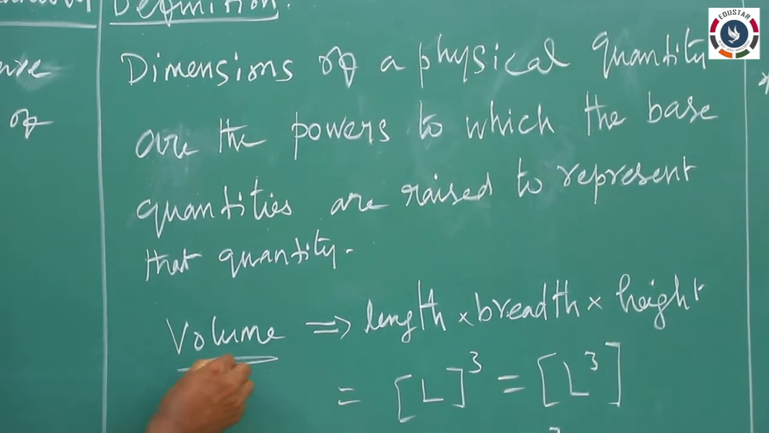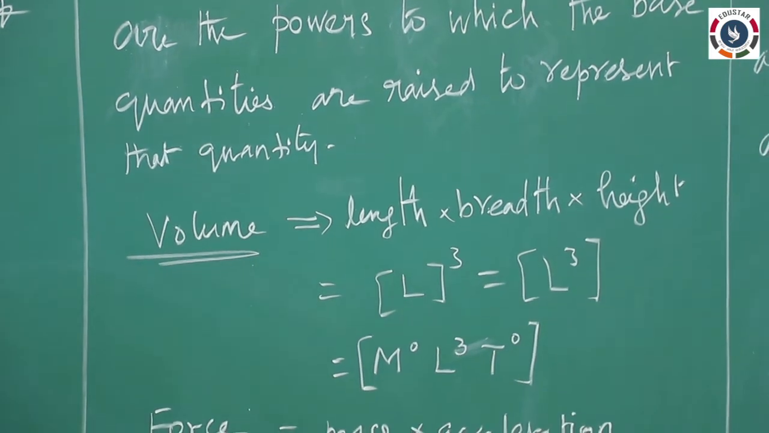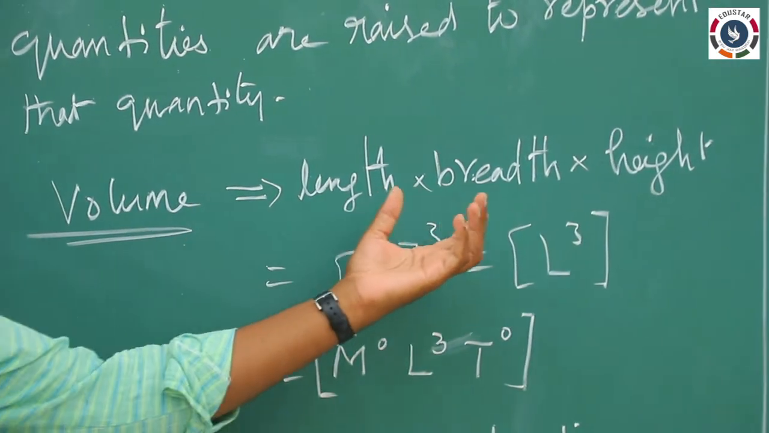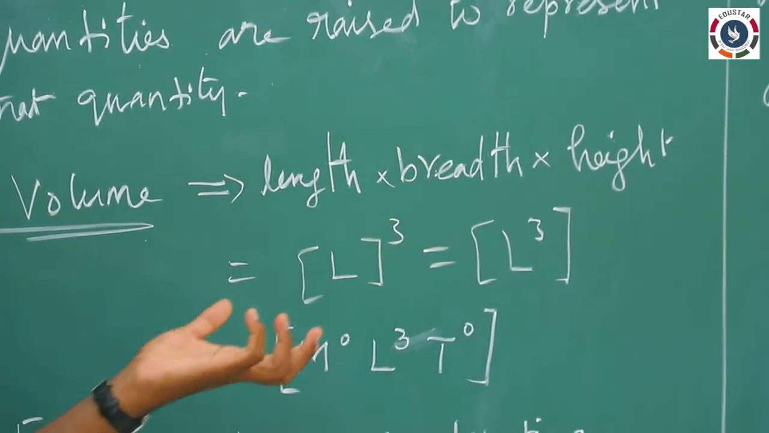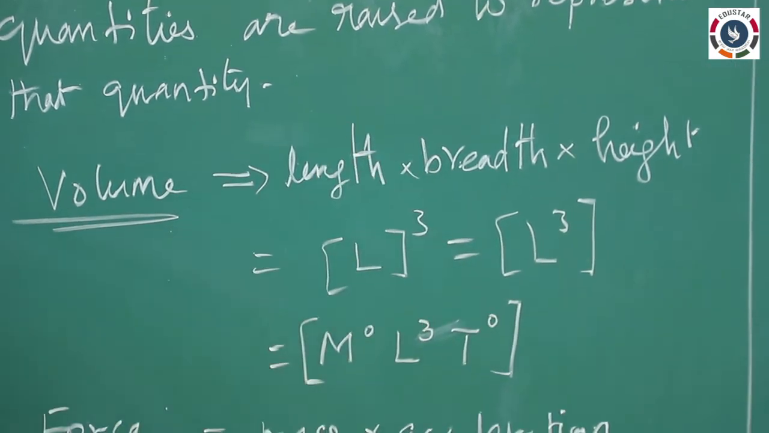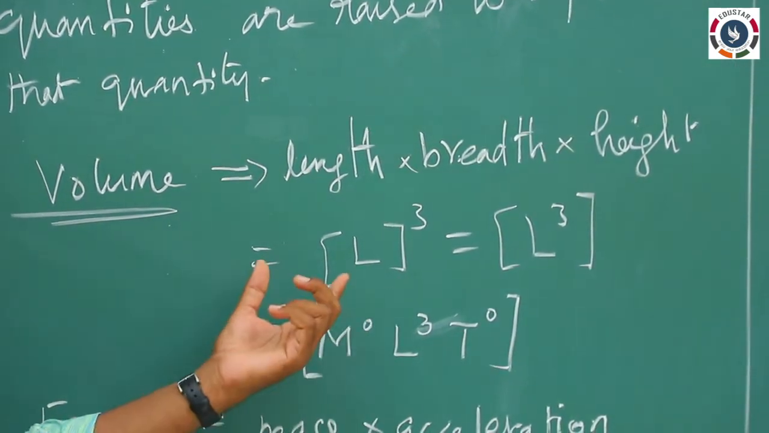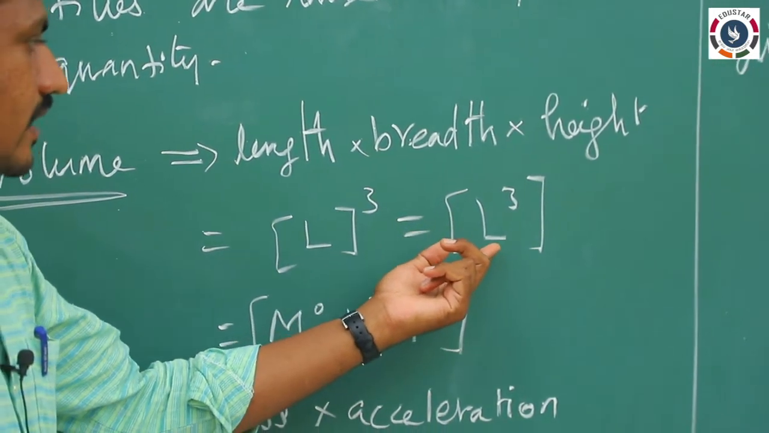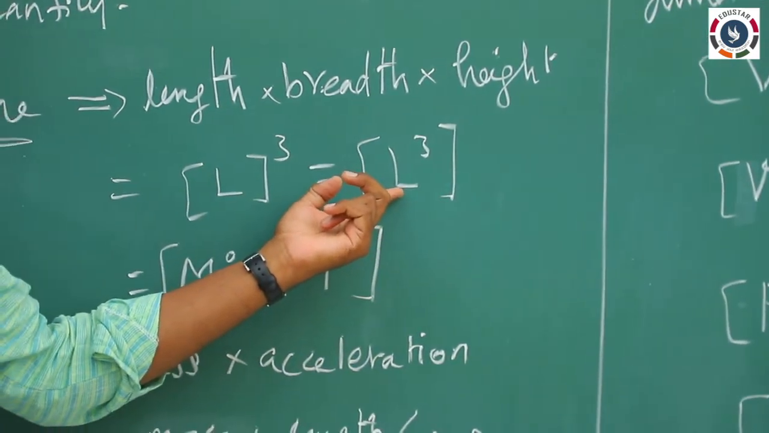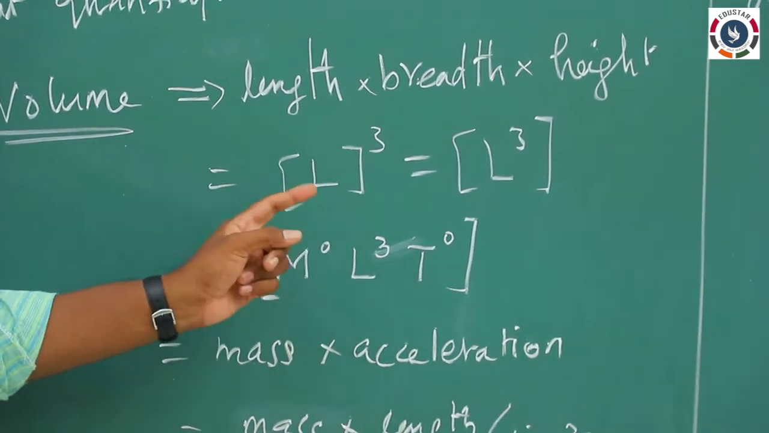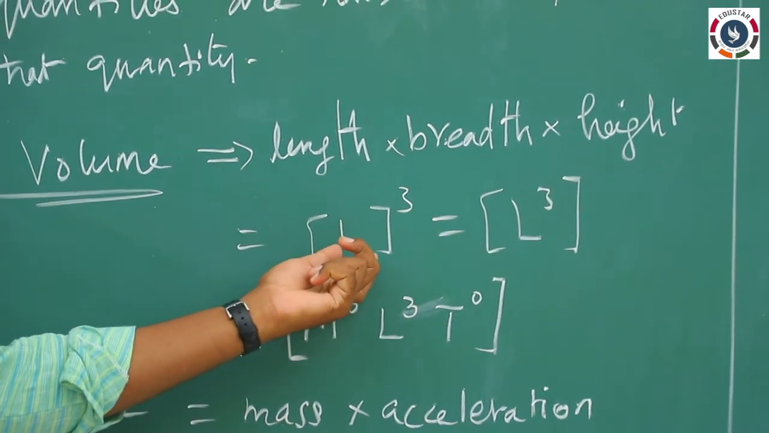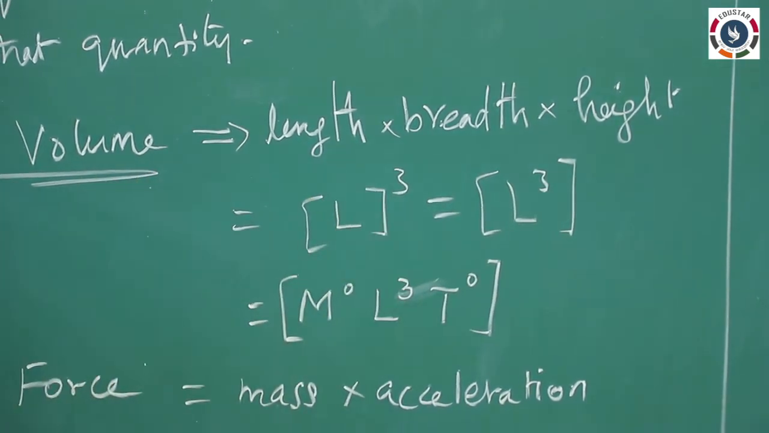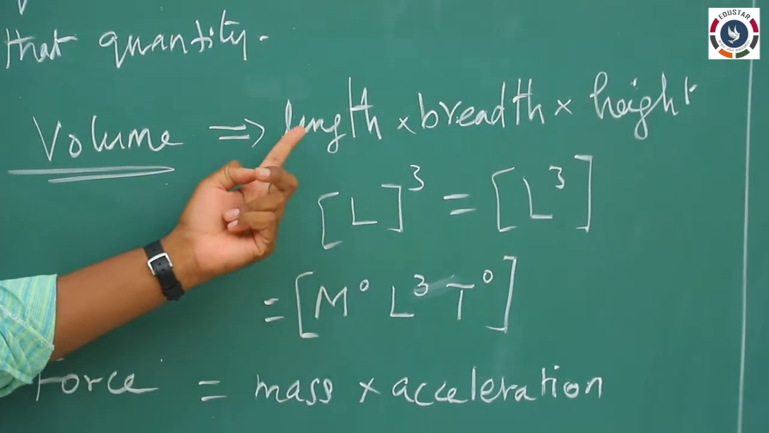Suppose you take an example, volume. We know the formula for volume can be written as length, breadth, height. All these 3 represent length, so we can write length cube. For dimensions, we can say the square bracket L the whole cube, or the square bracket of L cube, is the dimension. Volume is represented by the 3 dimensions of length. It only involves length, not mass and time.